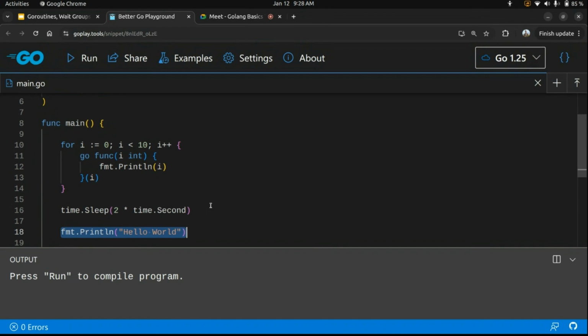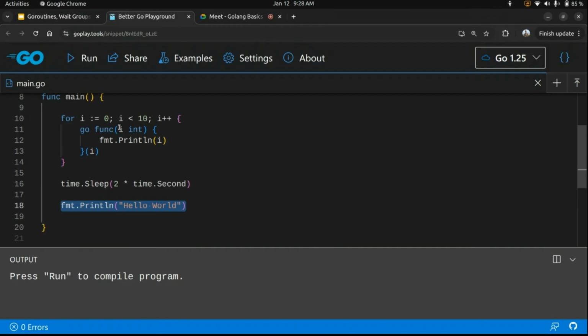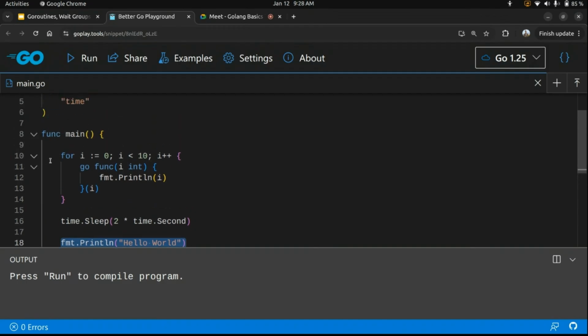The printing will be random, okay, I guess, and then we'll wait for 2 seconds and then print hello world. Yeah, right. So whenever I call this Go routine, let's see line by line execution. Our control is at line number 10. It's a simple for loop which will iterate 10 times.